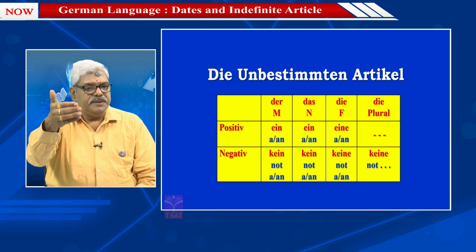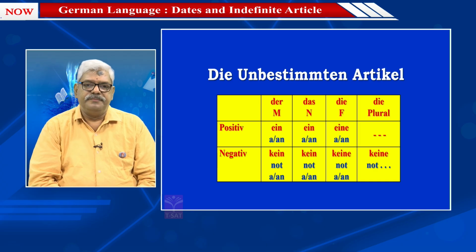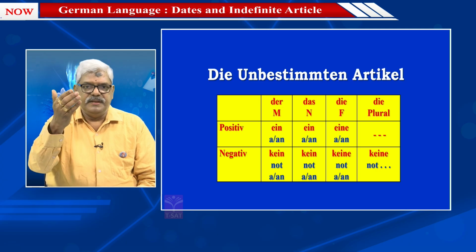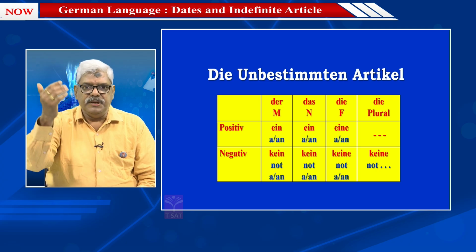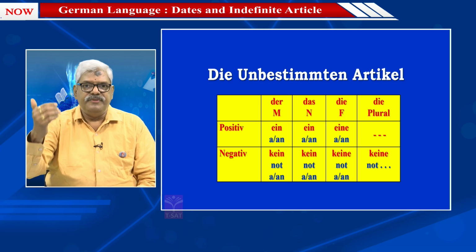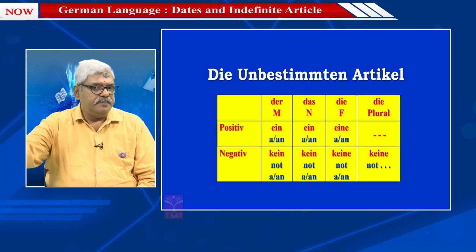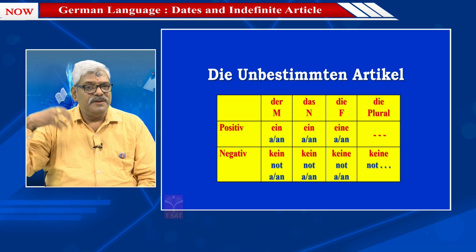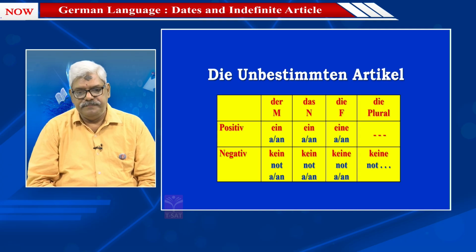So how do you say it in the positive? How do you say it in the negative? In the positive, for masculine, der, ein, neuter, das, ein, feminine, die, eine, and plural does not have because we are speaking of the indefinite article.